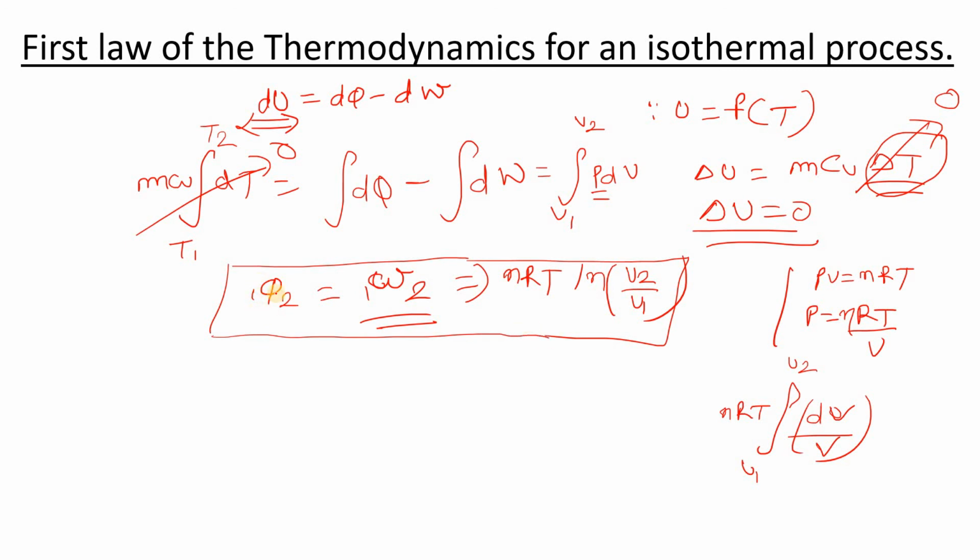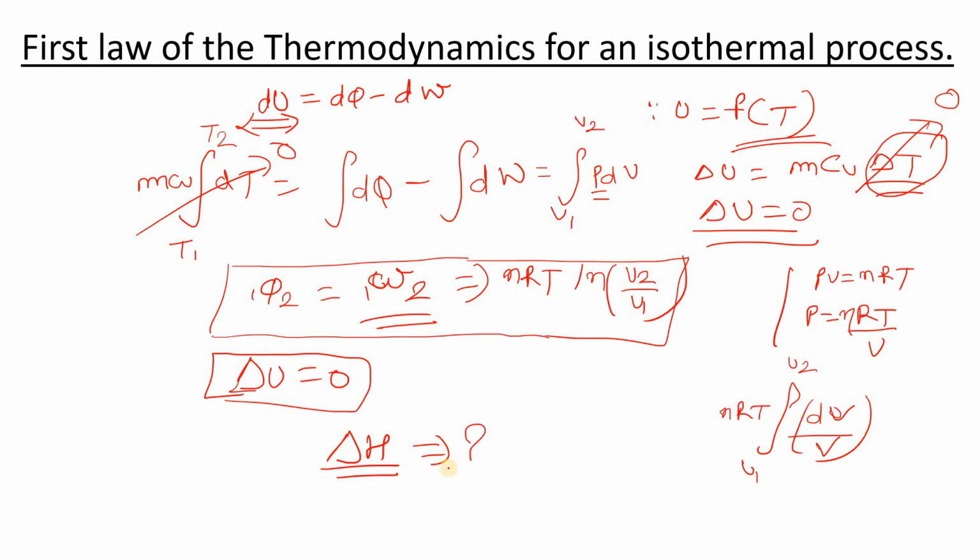So the heat Q which I have supplied to the system and the work done W will be the same in the case of an isothermal process, and delta U will be 0. Now we have discussed the internal energy, Q and W for the first law of thermodynamics. Now let me know in the comments box what will be the value of delta H, the change in enthalpy, for the isothermal process.